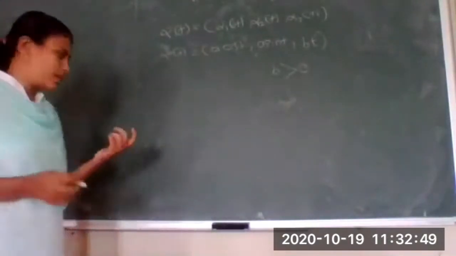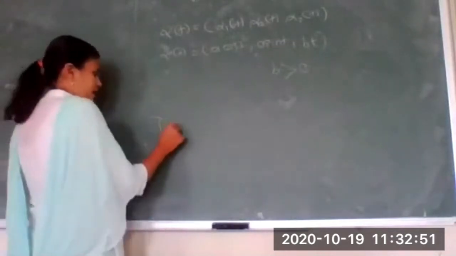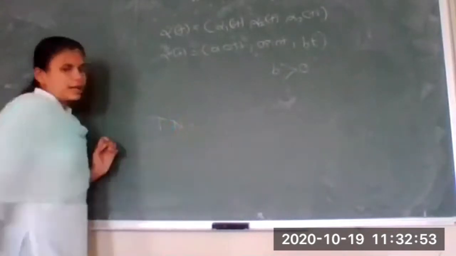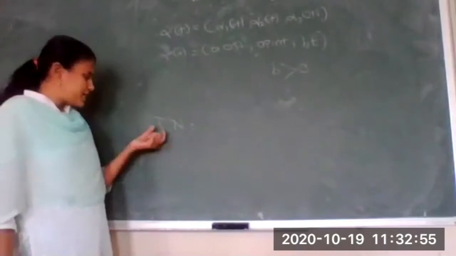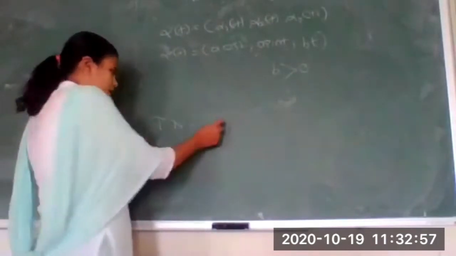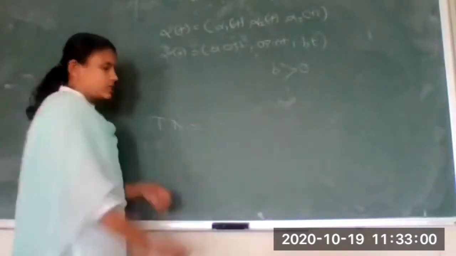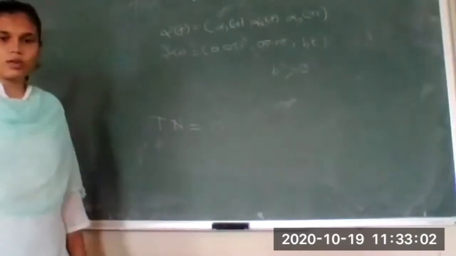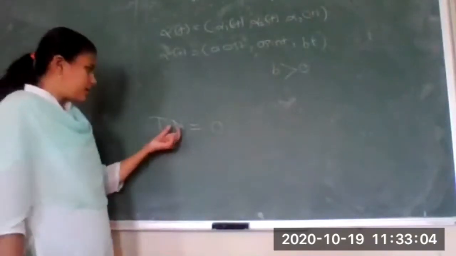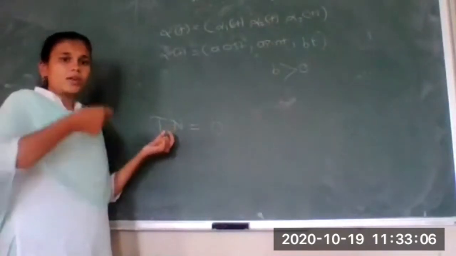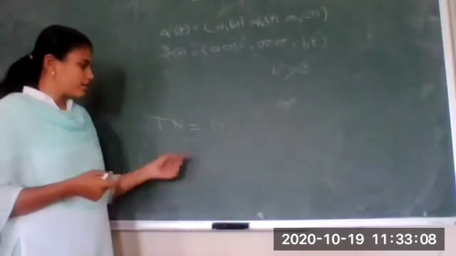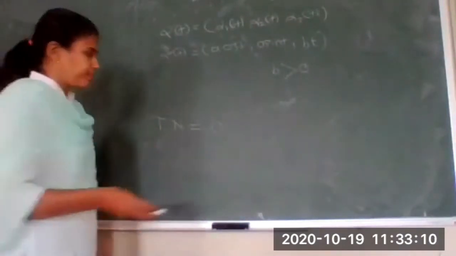What is a normal? You know there is an important property of normal and tangent. If T is a tangent and N is a normal, the dot product of these is 0. Why is this 0? Because normal means it is perpendicular to each and every tangent vector to your curve.